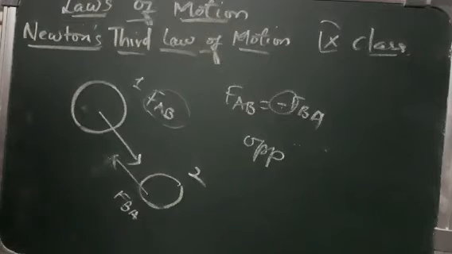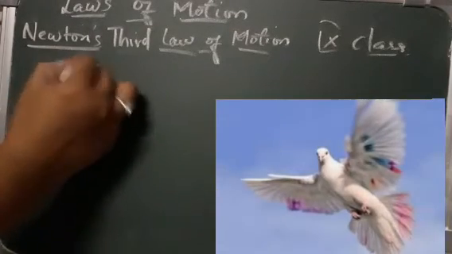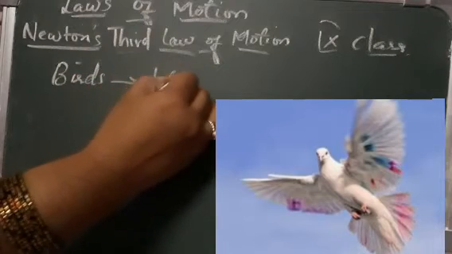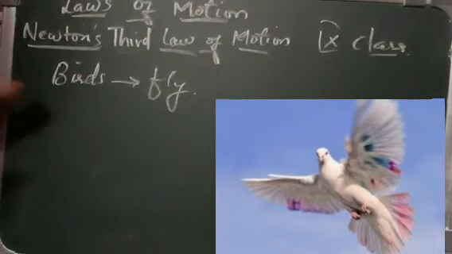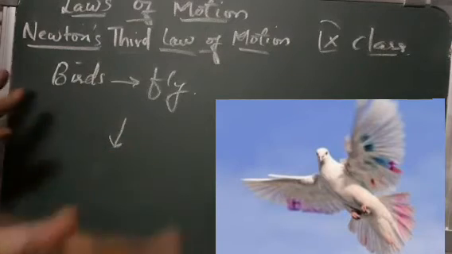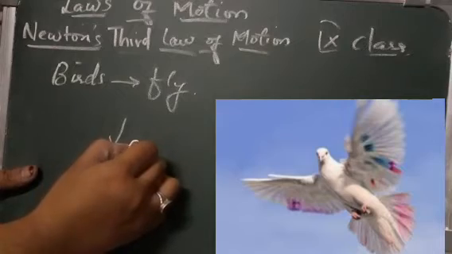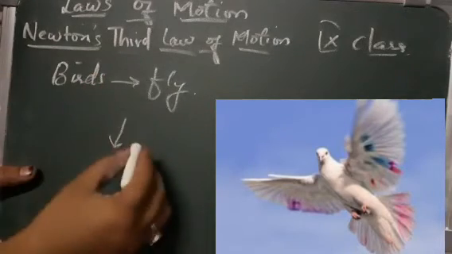If you take the example of birds, when they fly into the air, you see that the birds push back the air with the help of their wings. And in reverse, what does the air do?